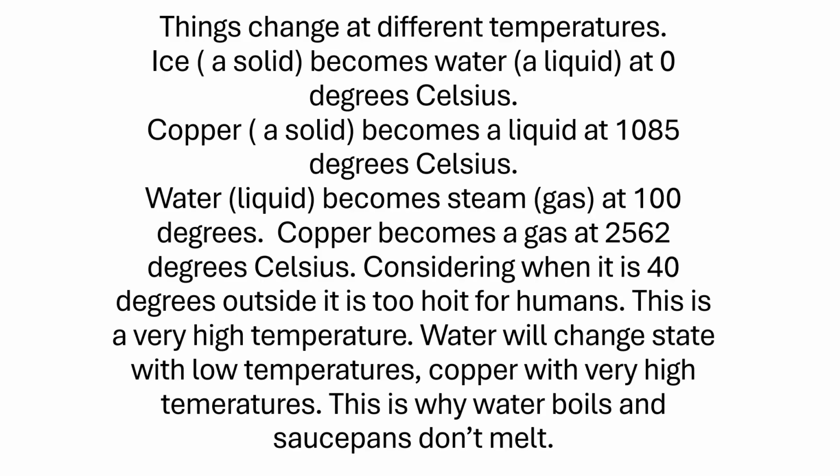Now copper becomes a gas at 2562 degrees, which is ludicrously hot. It's about half the temperature of the sun. Considering when it's 40 degrees outside it's too hot for humans, this is a very high temperature, 2562. Water will change state at low temperatures, copper at very high temperatures. And obviously this is why when you boil water in a pan, your saucepans don't melt, but the water does boil. So the water will become steam, but the metal just gets a bit hotter.